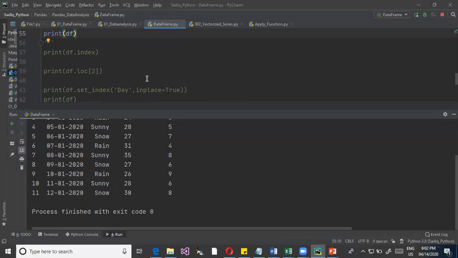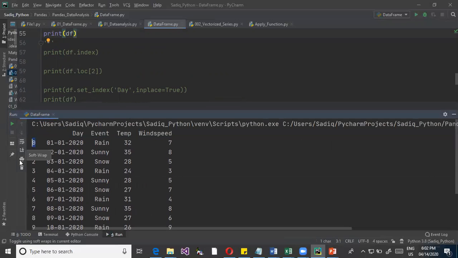When I print the data frame, by default you can see the row index has been set 0, 1, 2, 3. As for column names, since the data had columns, it has picked up those column names. We can customize that.